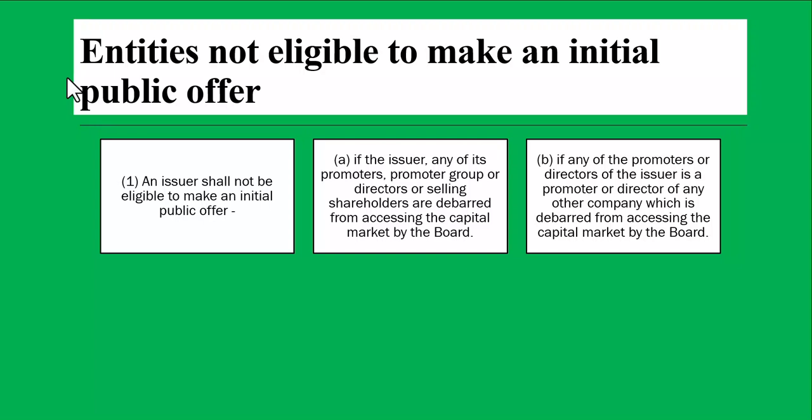If any of the promoters or directors of the issuer is a promoter or director of any other company which is debarred from accessing the capital market by the Board.